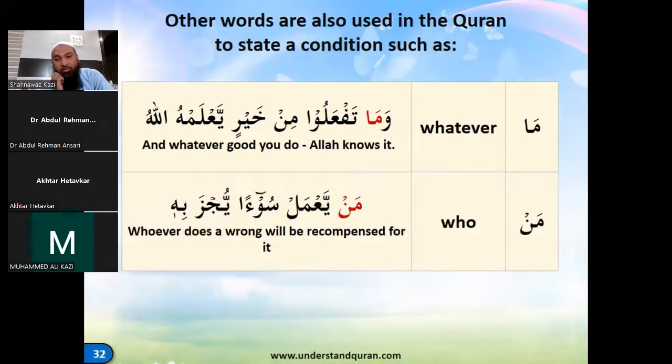Now we'll take one more example with man. Right? Man means who or whoever. We have another 10 minutes to go. Right. So man ya'mal, whoever does amal, ya'mal. Now after that is su'an. Wa man ya'mal su'an, whoever is doing evil deeds.